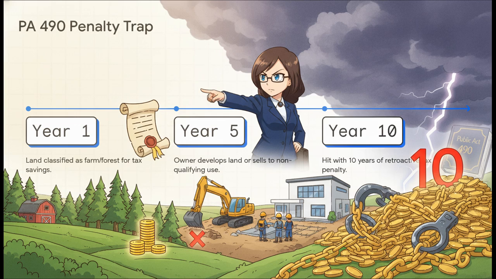If you buy that classified land and decide to develop it, or even just change its use, you trigger a harsh, retroactive conveyance tax penalty. The town can actually claw back up to 10 years of those previous tax savings. So, if you're looking at open land in Connecticut, you absolutely must check the records for a PA 490 classification, or you could get hit with a staggering surprise bill.